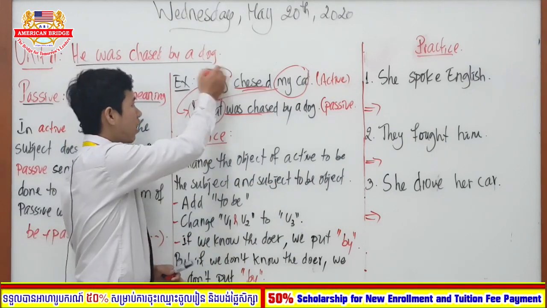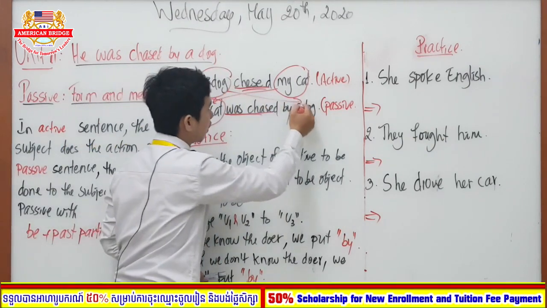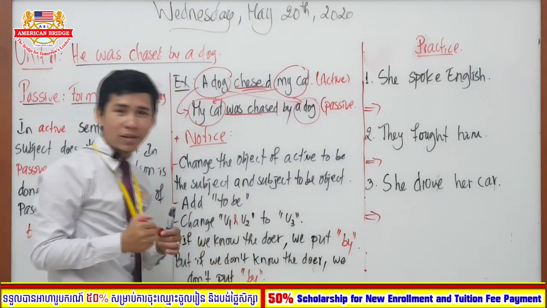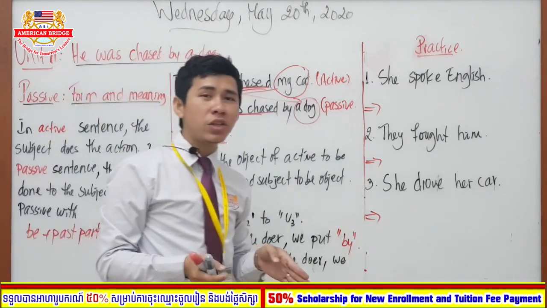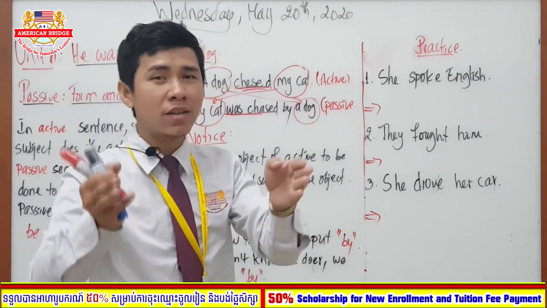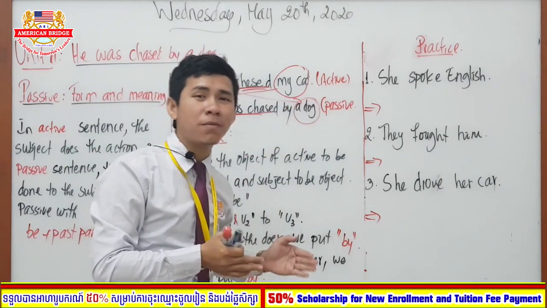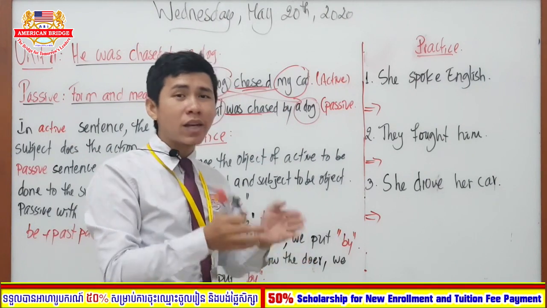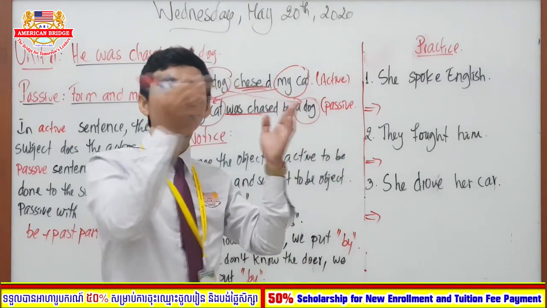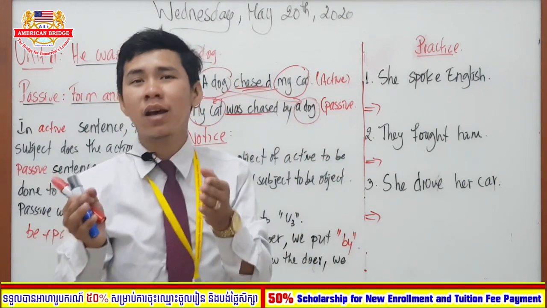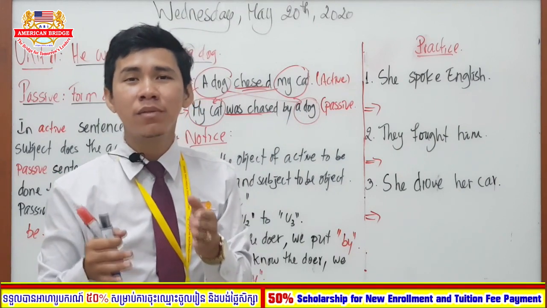So here a dog is going to function as an object, right? See? So the first step we are going to do is to get the object of the active voice or active sentence and put it as the subject of the passive sentence, and then take the subject of the active sentence and put it to function as the object of passive.